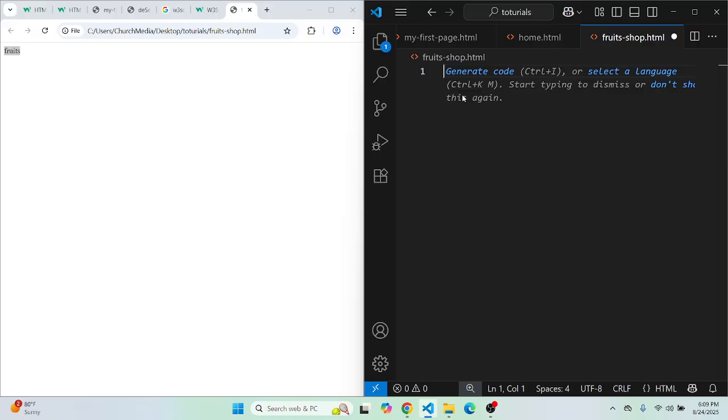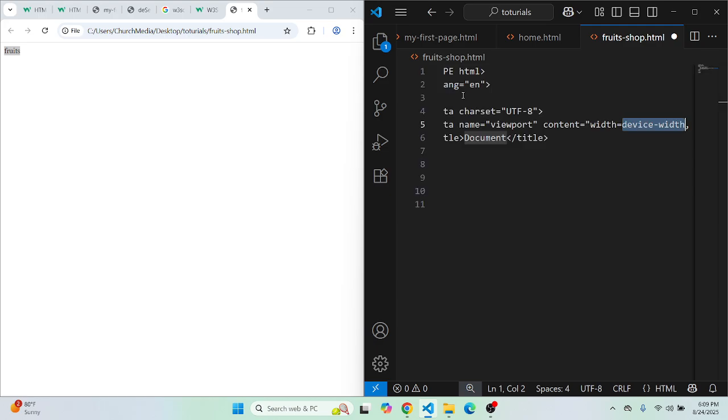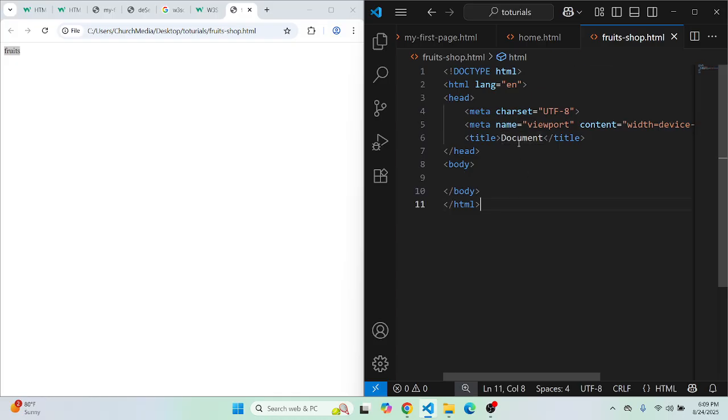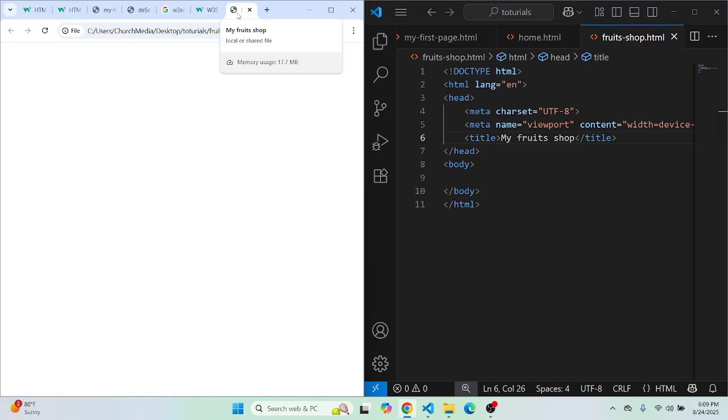We learned how to get the structure, so let's quickly bring that into our code. And the title, I'll change this to my fruit shop. If I refresh the page, you see that it is also my fruit shop.